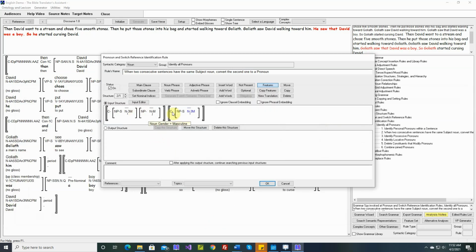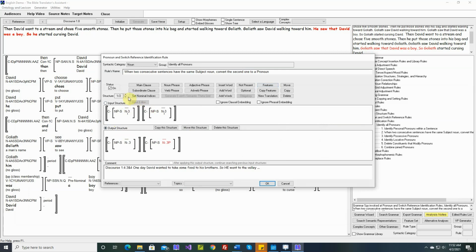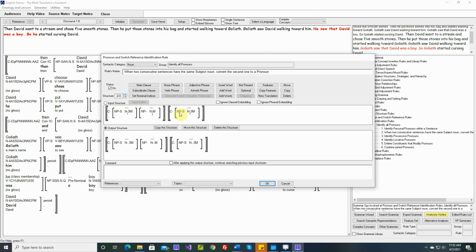Okay, so when we have this situation, we won't convert this one to a pronoun. So this structure won't change anything. All it will do is prevent this structure from applying. We say this structure bleeds this structure. In phonology, they talk about rules bleeding each other. So this will bleed the first structure.